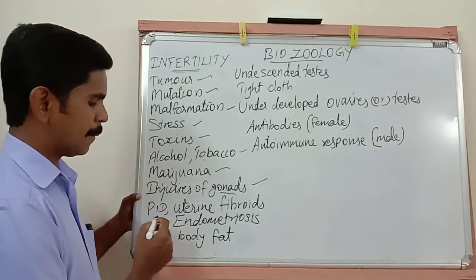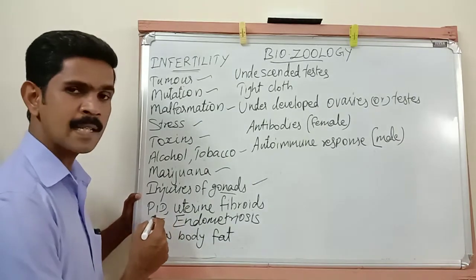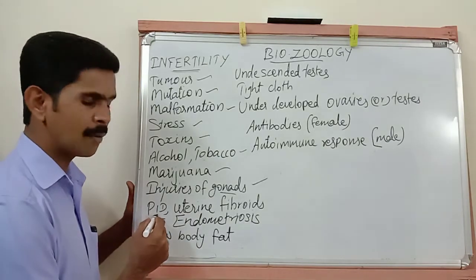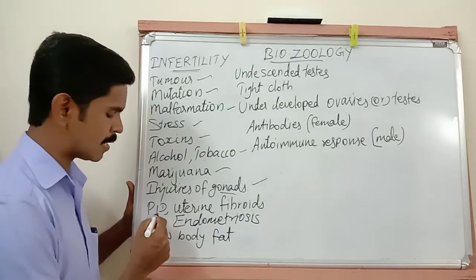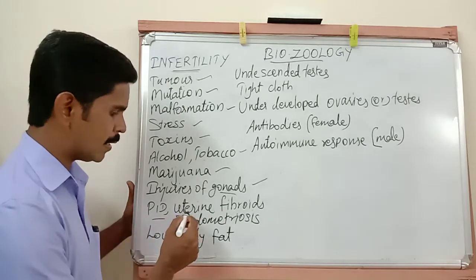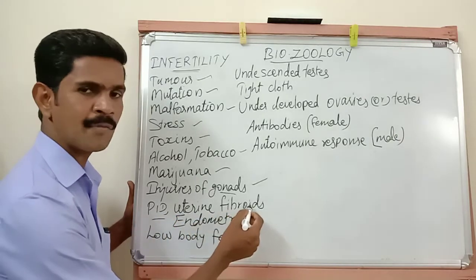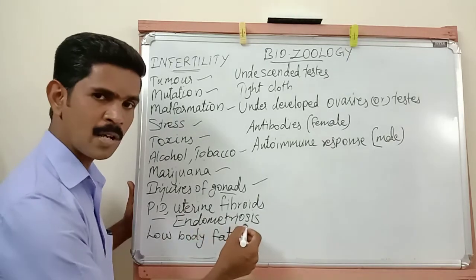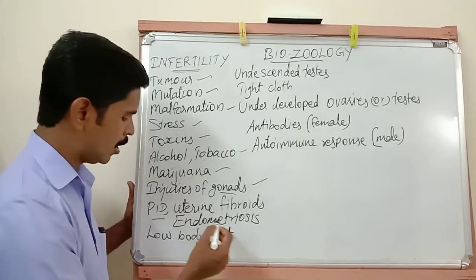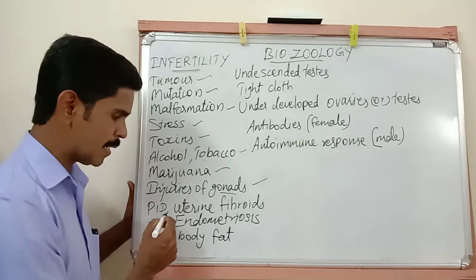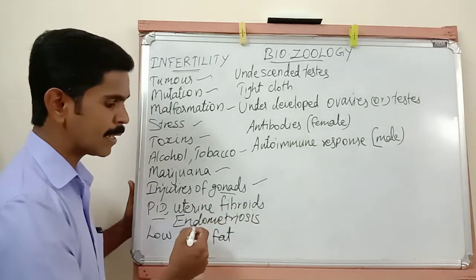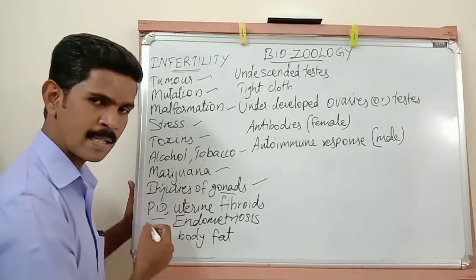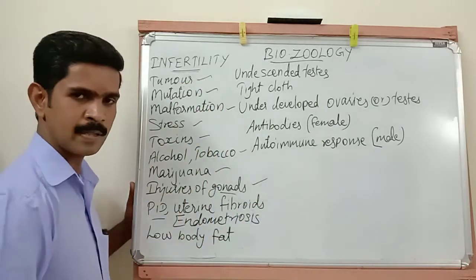Then the next one is PID. This is a disorder affecting the female. Pelvic inflammatory disease. This disease mostly affects the female. Then uterine fibroid. This disease also affects the female. Then endometriosis. This disease also affects the female. Understand? So if any woman is affected by pelvic inflammatory disease, uterine fibroids or endometriosis, it leads to infertility.